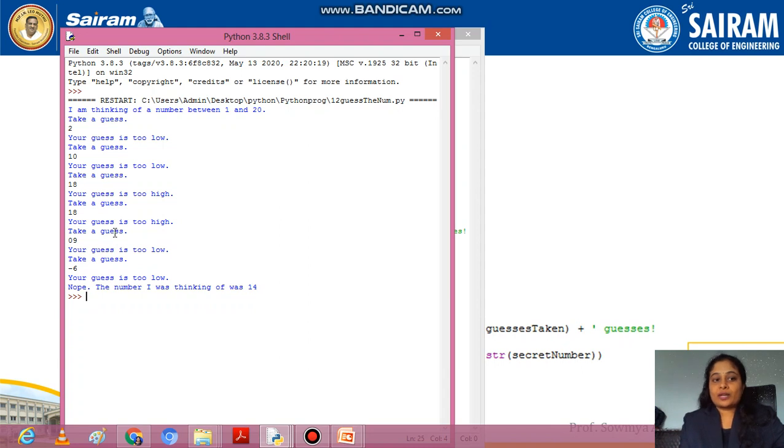So in this program you can give 6 integers. You can give 09, which is also possible. You can give more than 20, and it still reads. You can even give a negative number because it takes the value from user input, but the value to be guessed is only between 1 and 20. So this is how a program can be written.